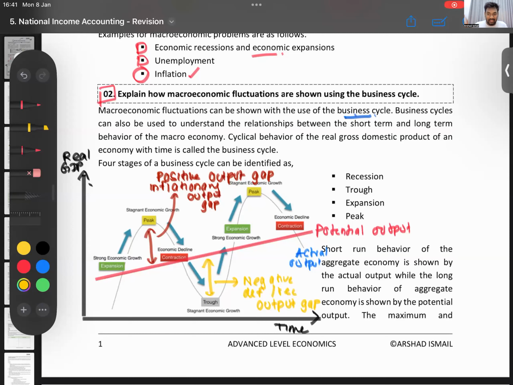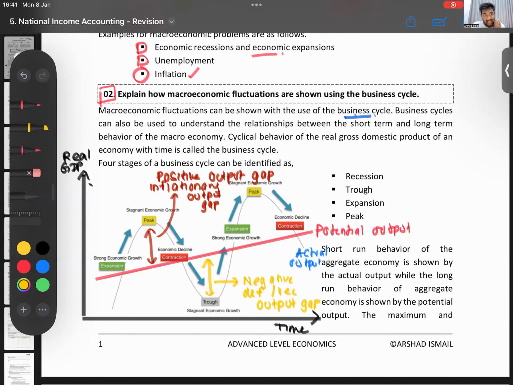Okay. Now that is the basic labeling part. Potential output, up and down and up and down, that is the actual output. So actual output actually fluctuates. It can be higher than the potential, then we call it a positive output gap. Actual output can be below your potential, then we call it a negative output gap. Then we look at labeling our diagram now.